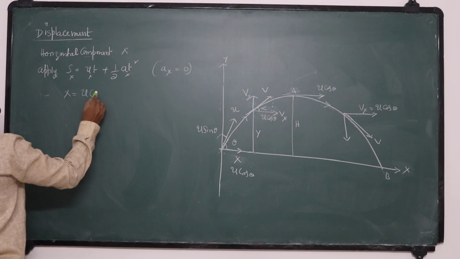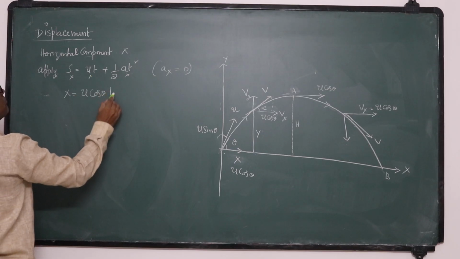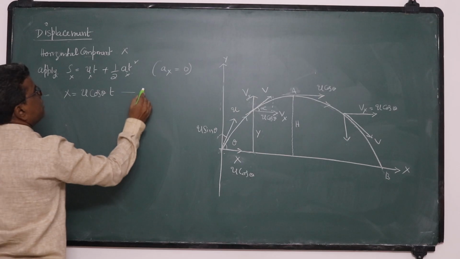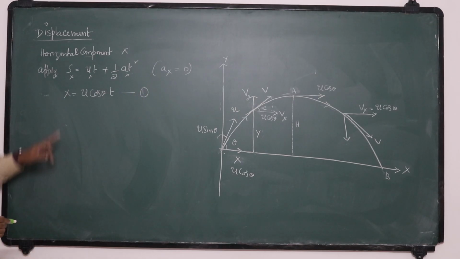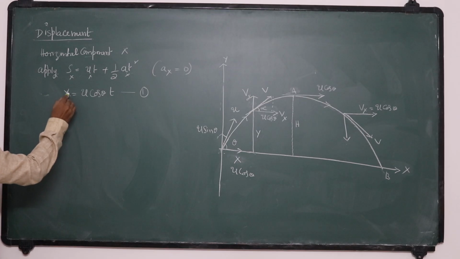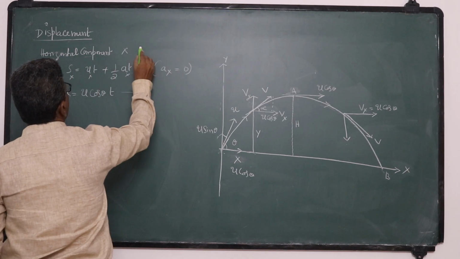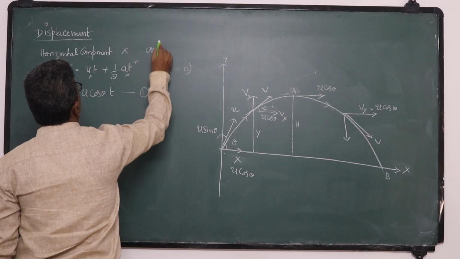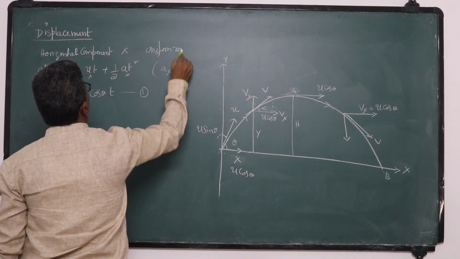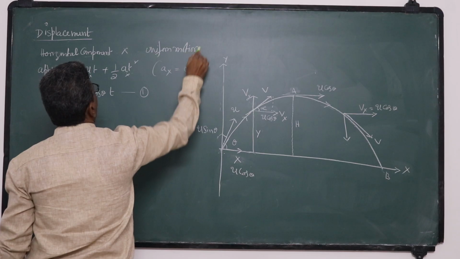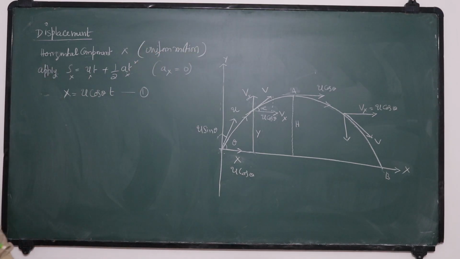So x is u cos theta into t. This is the horizontal displacement after t seconds. So in the horizontal direction, it has uniform motion.